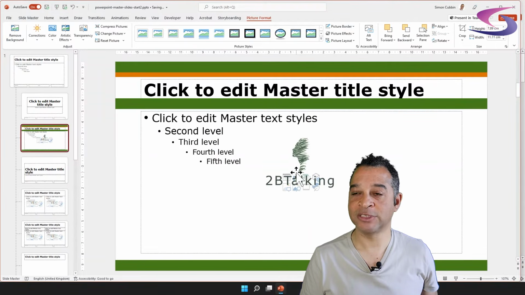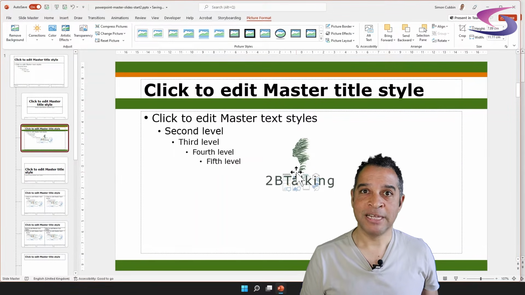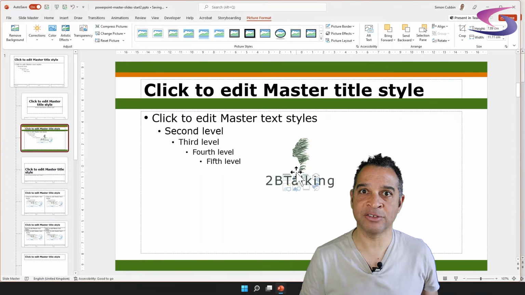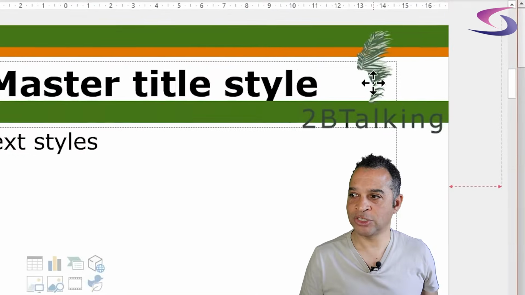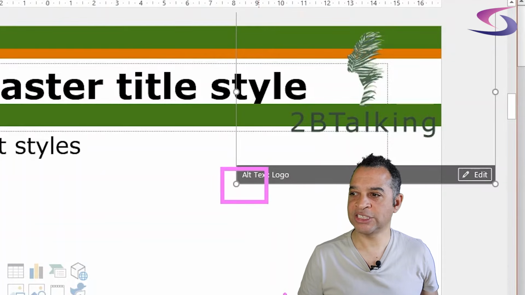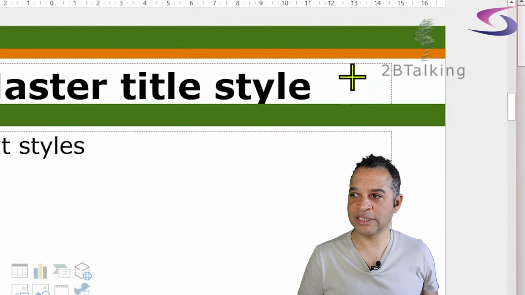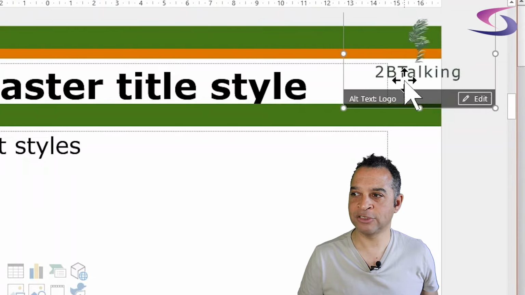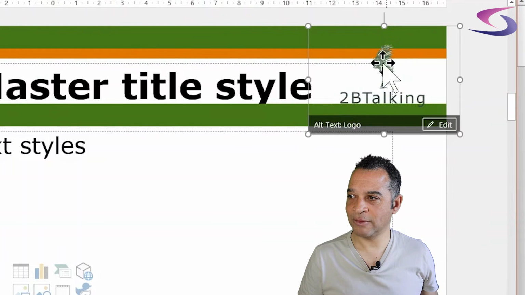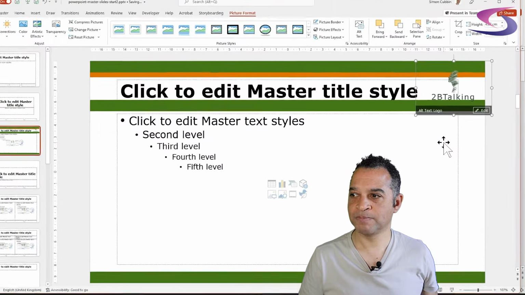You can see my picture has been inserted. Now I want the picture in the top right hand corner of this title and content layout slide. So I'm going to drag up to the top like so, and then I can use these resize handles in the corner. It's really good to use the corner ones, because it keeps the picture in proportion. It's not going to stretch the picture. So let me just drag this down a little bit, and yeah, it's starting to look good.